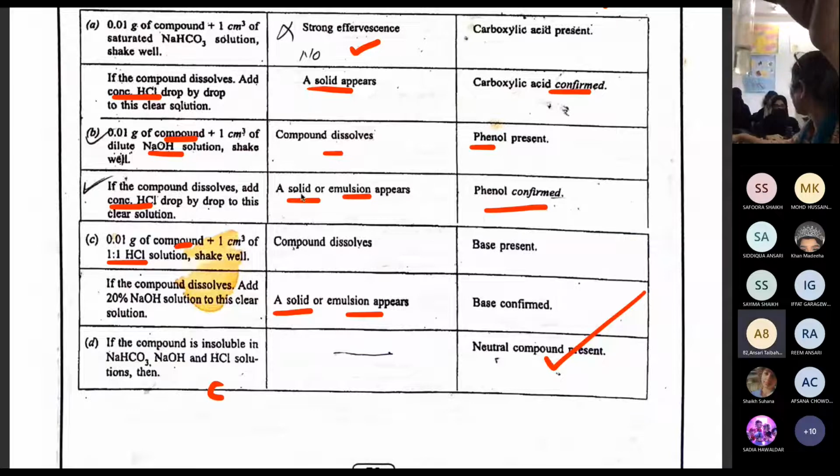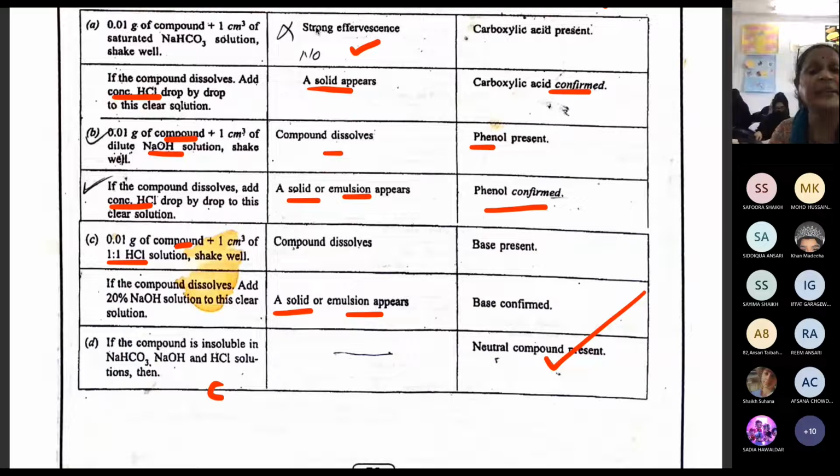If you are not getting these bubbles, suppose you don't have them, how are you going to proceed? Still we have to proceed. If you are getting strong effervescence, then we have to add HCl to this. Are you able to put some HCl to this?